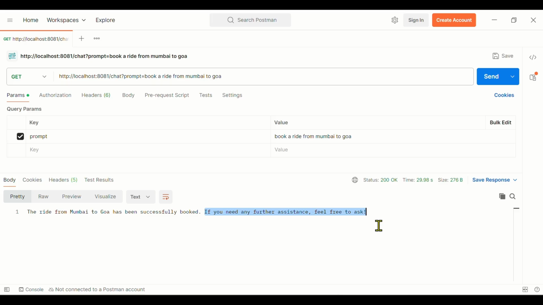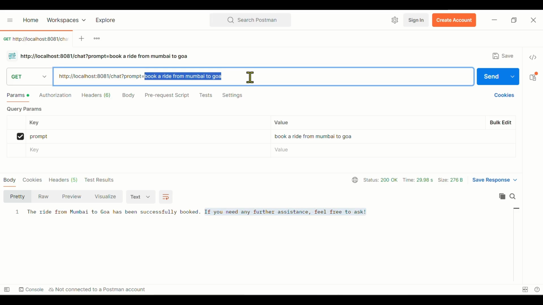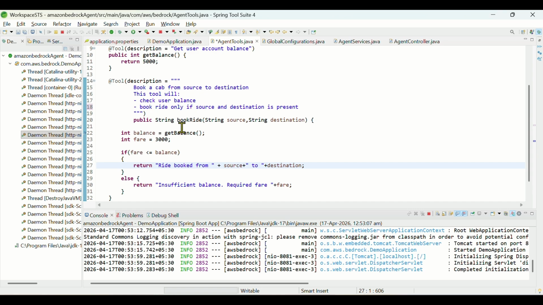So that's it for this session, guys. I hope you have understood what we are trying to achieve here. This is nothing but a Spring AI agent. We have components like the brain, the agent, and the tools. We as a user give it a prompt, the Spring AI agent will check the prompt, and based on the prompt it will decide which tool is to be called.